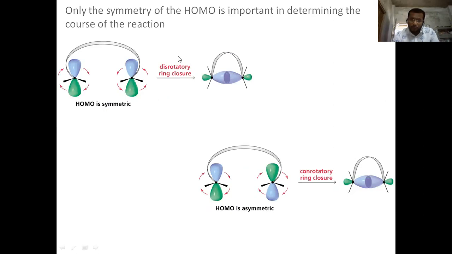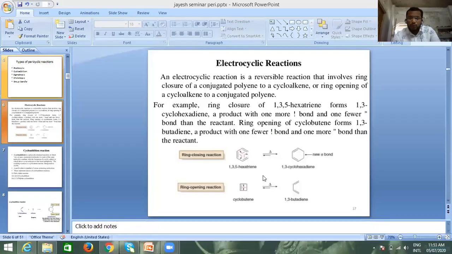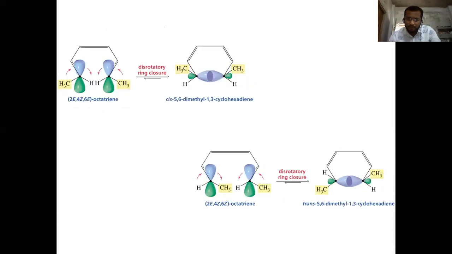This rotary ring closure is symmetrical, and this one is unsymmetrical. Here both are conrotatory and form a ring closure, because the same sides are going to overlap on one another.